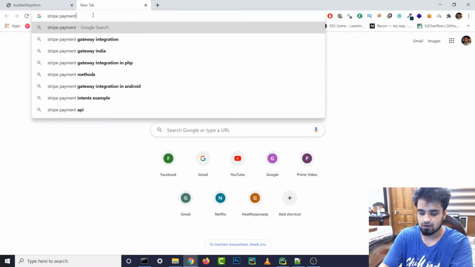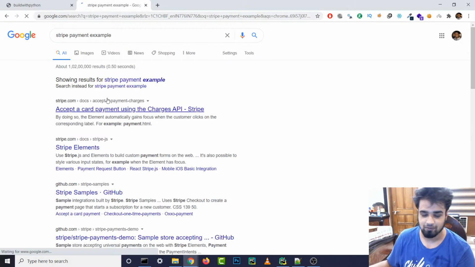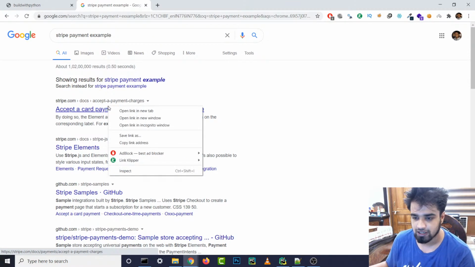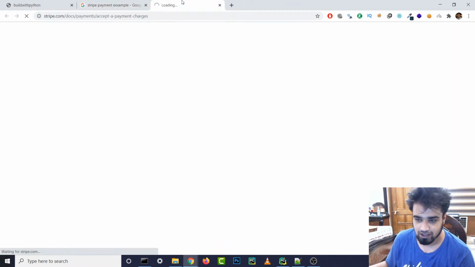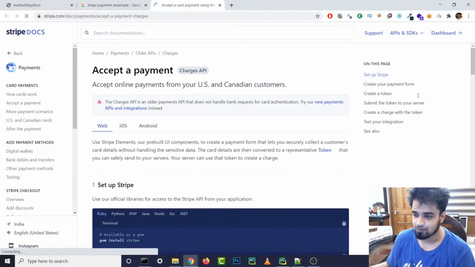Stripe payment example. Feeling sleepy? Yeah, man, I'm feeling a little bit tired. I was working all day and then I went for a run. Before coming to this stream, I go for a run, like a one hour run, so I get a little bit tired.